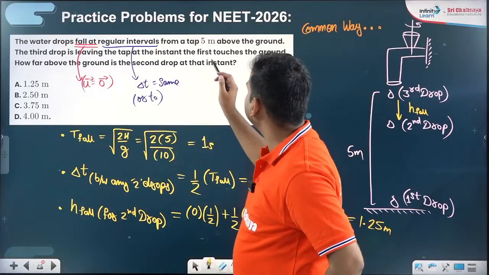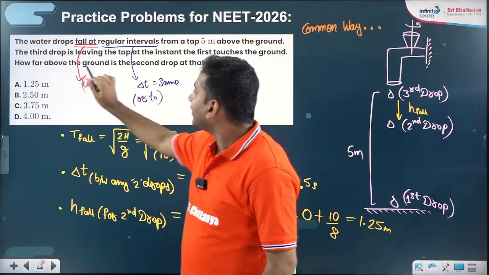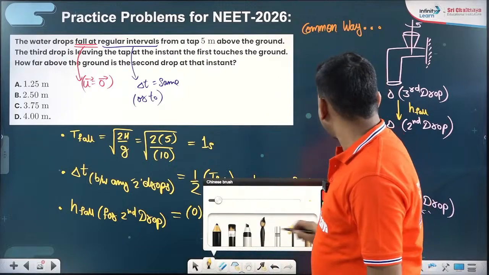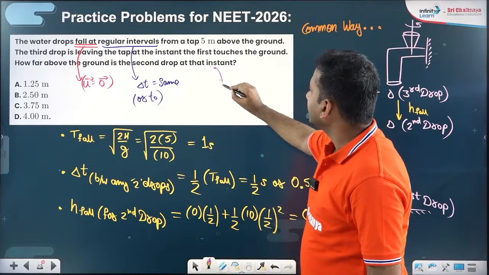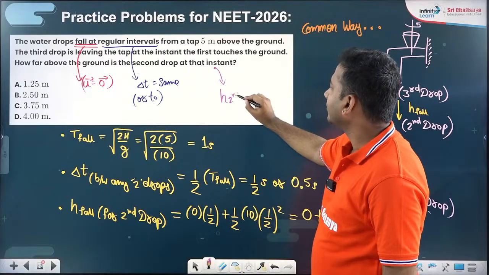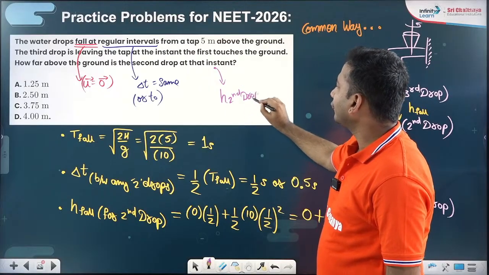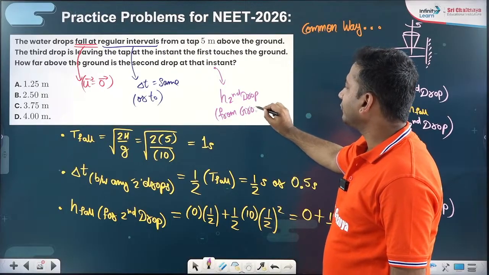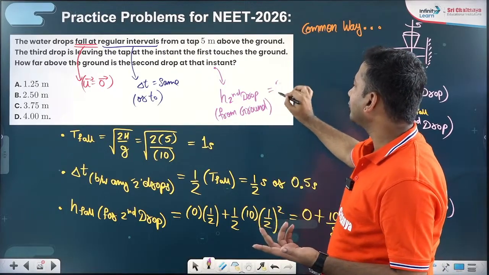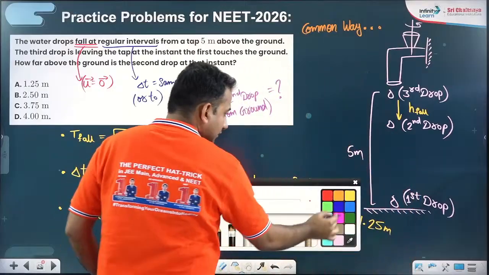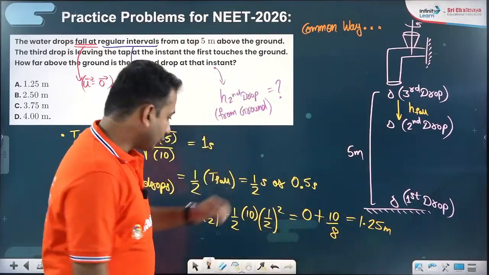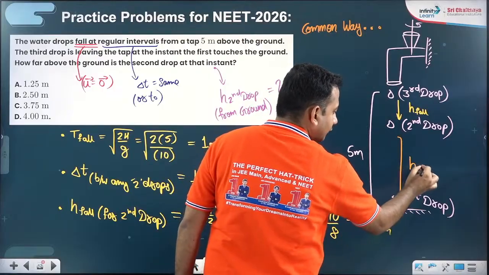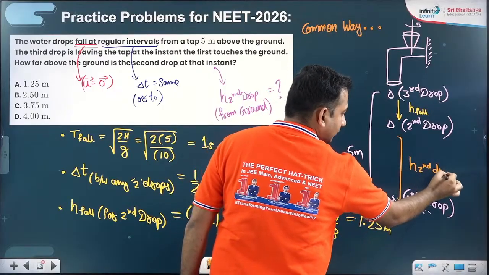Let us read the question. How far above the ground is the second drop at that instant? Which means they are asking you the height of the second drop from the ground. How far from the ground is the second drop? See, what they are asking you here is the height of the second drop from the ground.